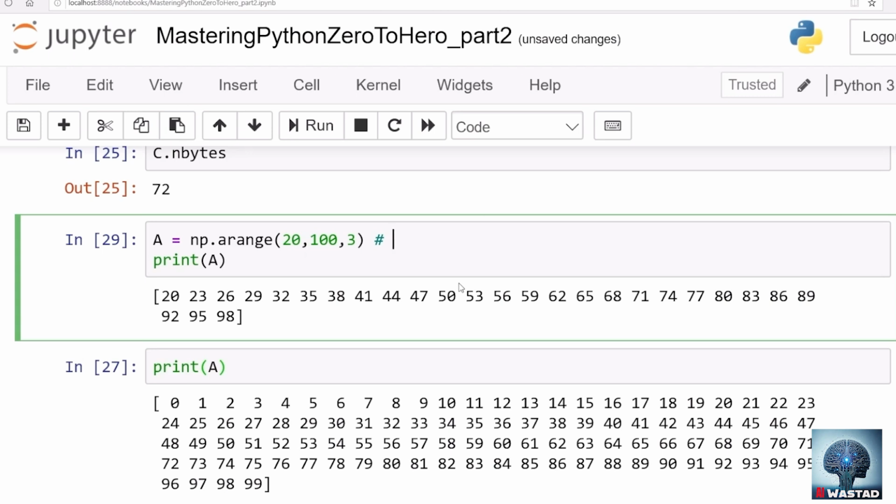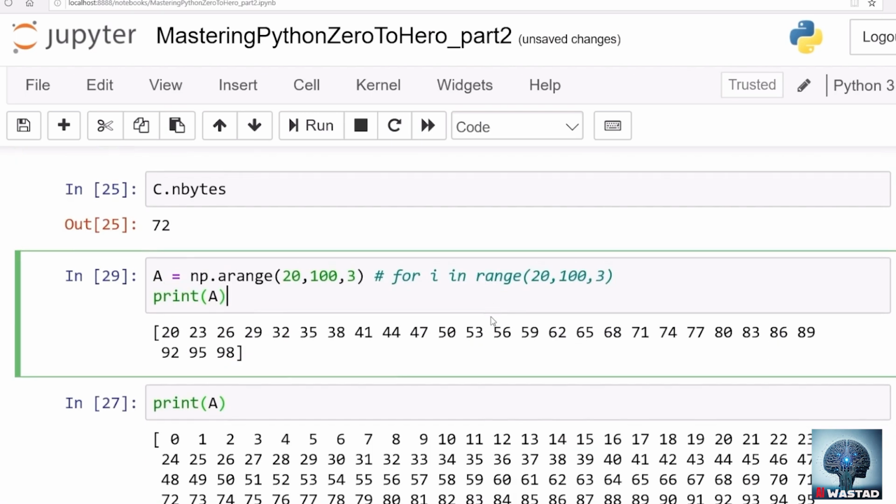Do you remember this np.arange function? It looks like something like what? For i in range, yes, for example, start from 20, go to 100, take a jump of 3. So it has some resemblance with the range function. Although range is an iterator. What's an iterator? Why am I telling you that?